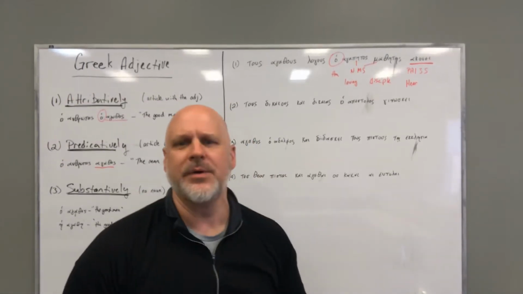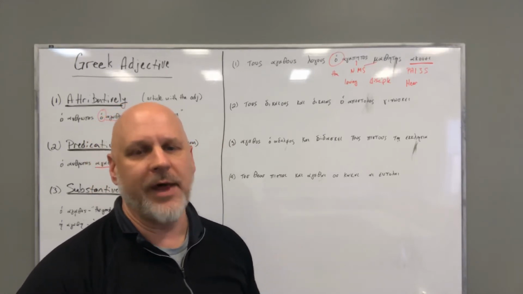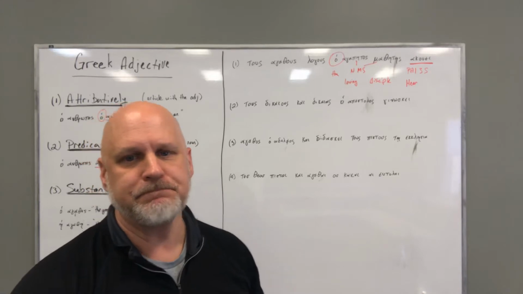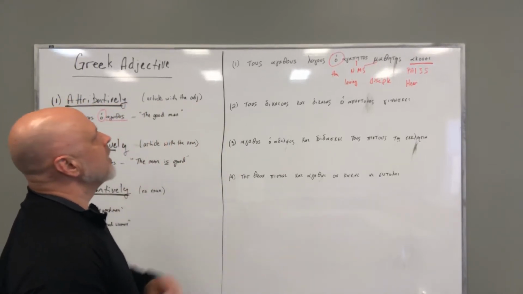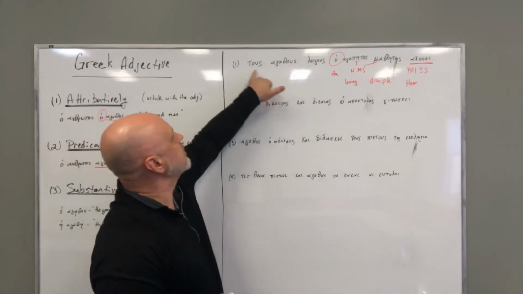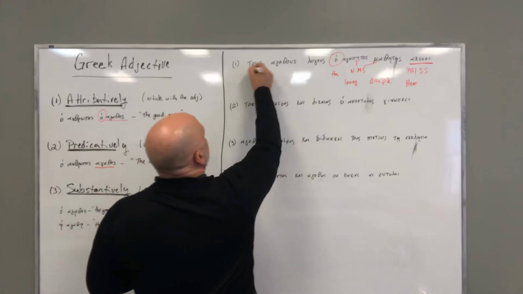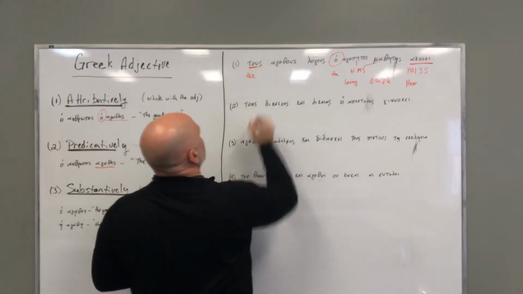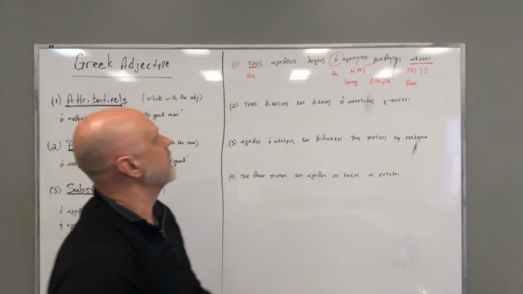Now we've got to figure out the rest here. Tous agathous logous. Do you notice the endings are all the same? I know that this is accusative, and my article goes with my noun and my adjective.